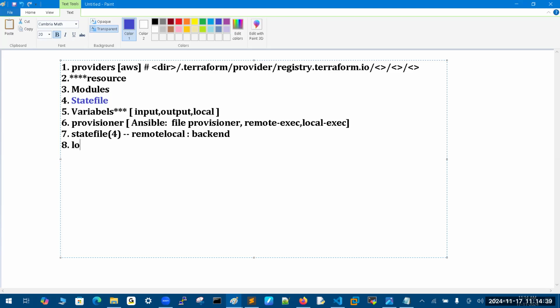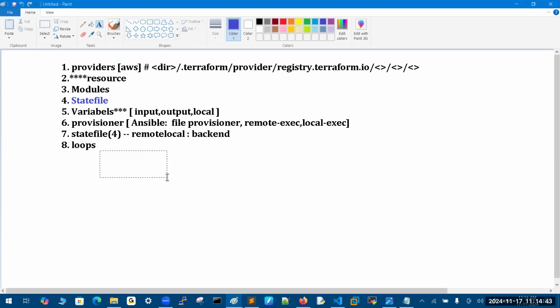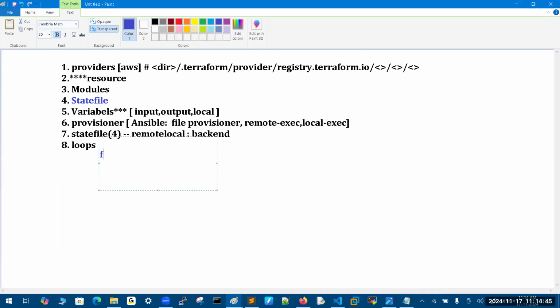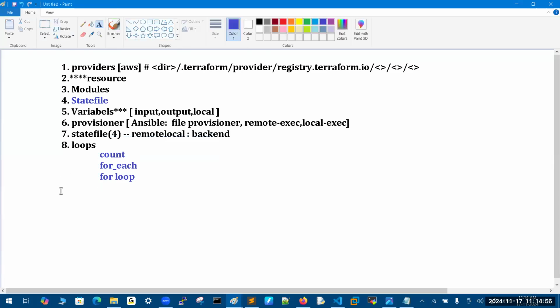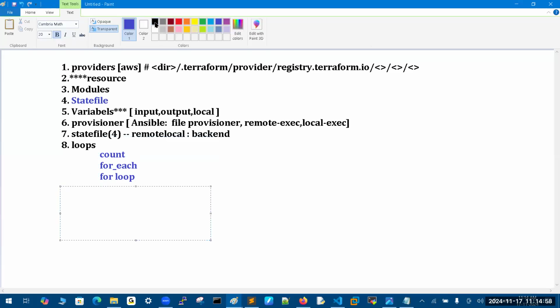Then after, loops. Generally, we think there is no loop, but here also we have three loops: count, for_each, and for loop. To do the same activity again and again, loops play the key role. And one conditional statement, only one conditional statement, that is only if. You have only the if conditional statement.